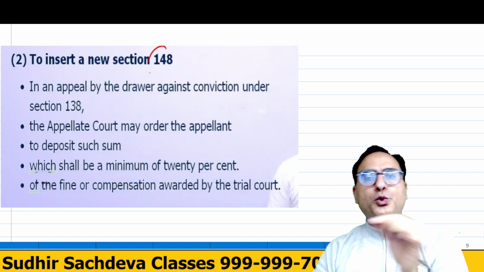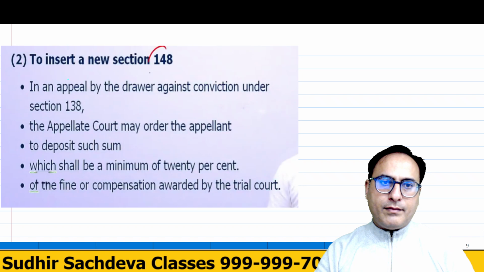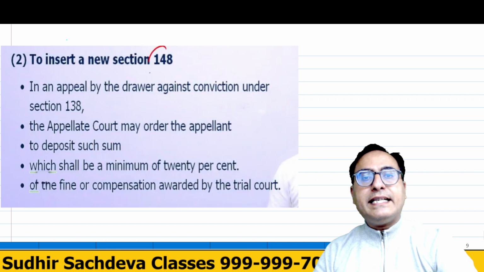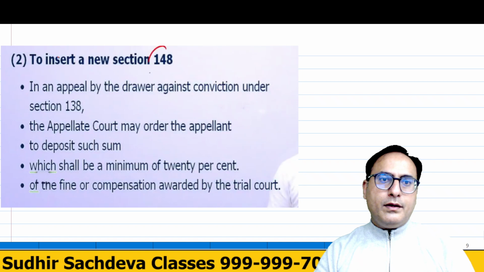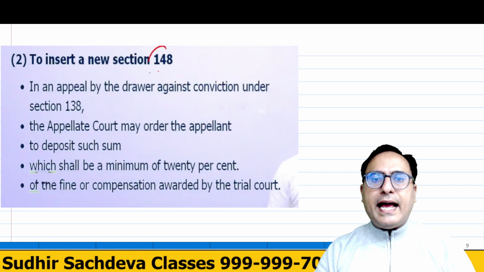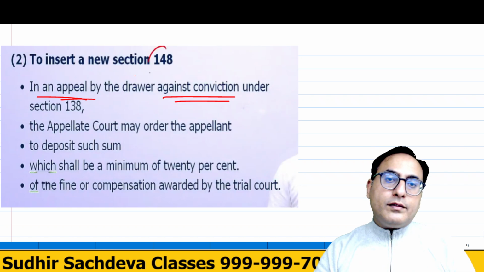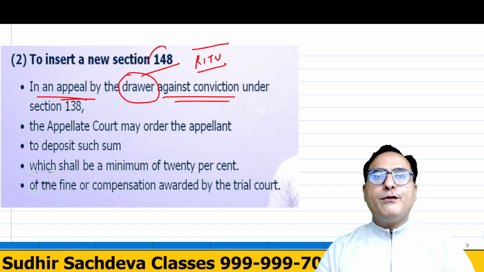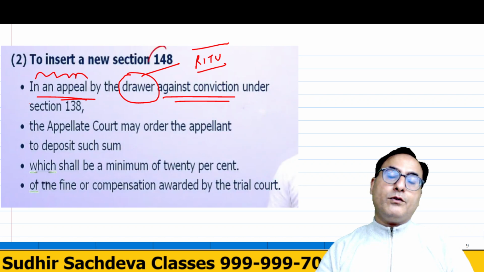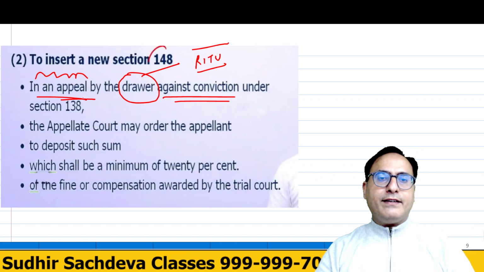Now she chooses to appeal against that decision given by the lower court, saying that I am right and I am filing this appeal against the conviction. So the drawer, in our case Ritu, is filing an appeal saying that whatever decision has been taken, I am not satisfied with that.